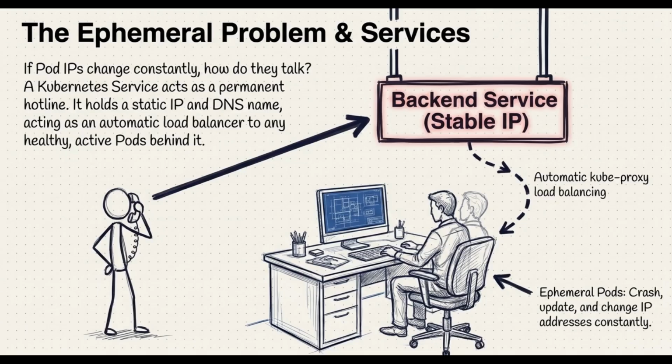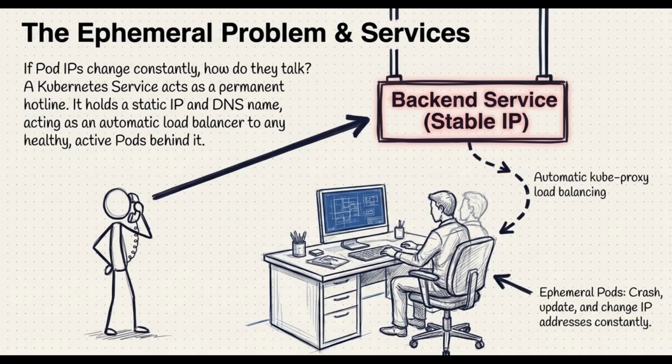Let's zoom in on that Kubernetes service for a second because it solves our absolute biggest headache. Remember how pods are super temporary and their IP addresses are constantly changing when they crash or update? Well, if our website is trying to talk to our database and the database pod suddenly gets a new IP address, the connection completely breaks.